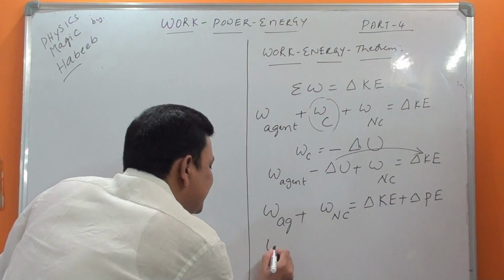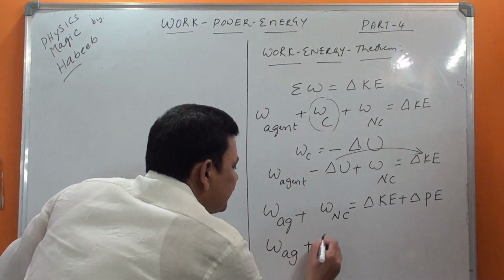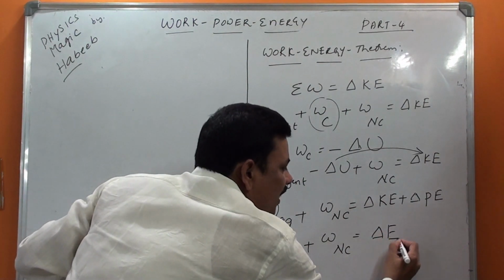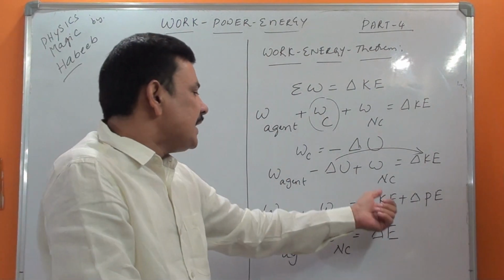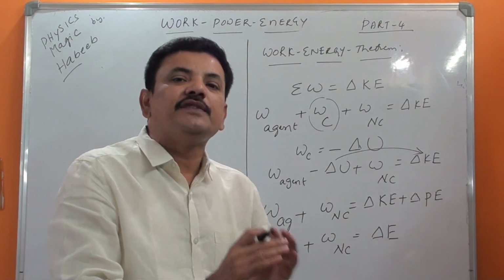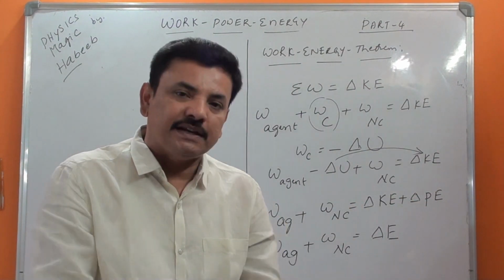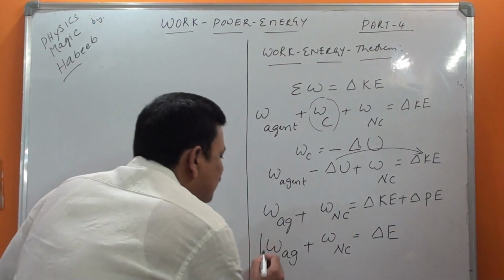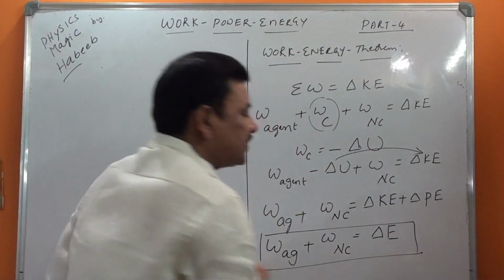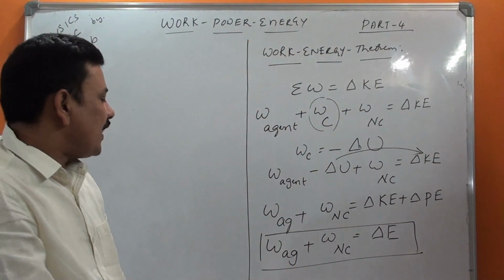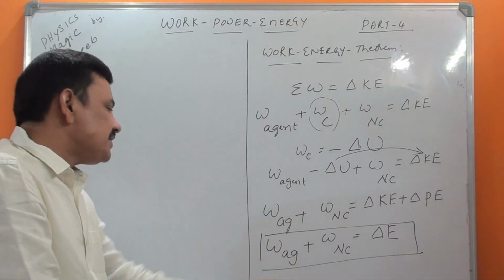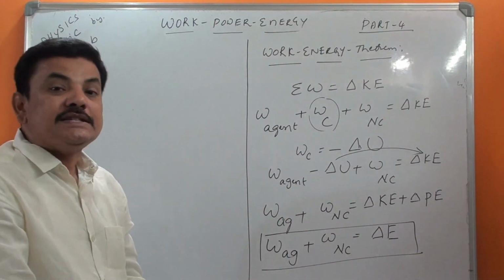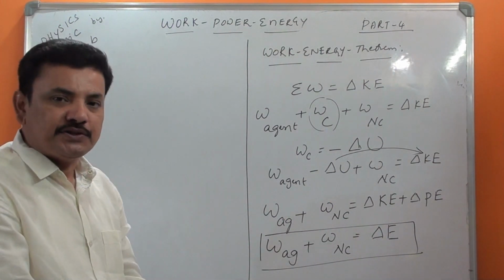So I can further write this as W agent plus W non-conservative is equal to change in total mechanical energy, because kinetic energy plus potential energy is considered as mechanical energy. This is how we finally got: work done by an agent plus work done by a non-conservative force is equal to change in mechanical energy.